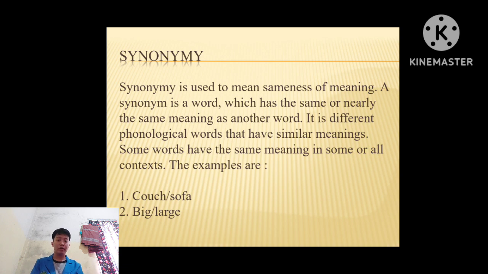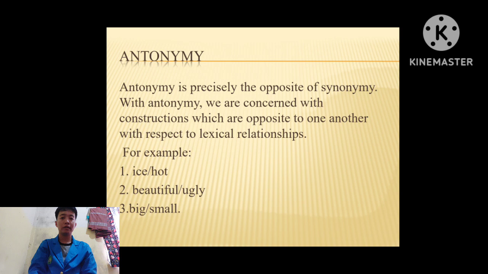Next slide. The next slide is antonymy. Antonymy is precisely the opposite of synonymy. With antonymy, we are concerned with constructions which are opposite to one another with respect to lexical relationship. For example, first, ice or hot, second, beautiful or ugly, and third, big and small. We can conclude that these words have meanings which are opposite to one another.